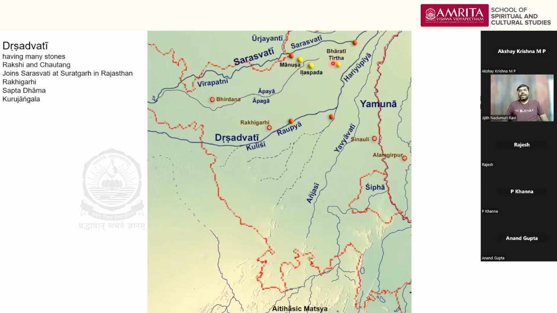Okay. And because of these things, the oldest place mentioned in the Rig Veda is on its banks. The two places, Manusha and Ilaspada, are on its banks, and the archaeologically oldest place, Birana, also is on its banks. So this is very clearly an ancient river which was flowing during the 8000 BC to 3000 BC period. Even in Mahabharata, this river is not mentioned as flowing.